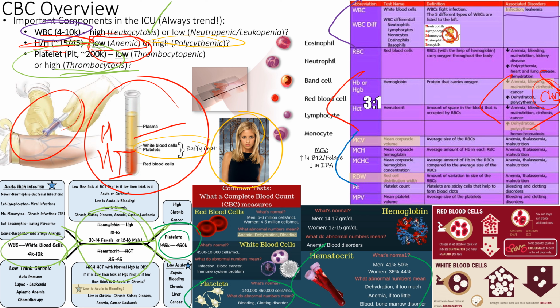So these other studies we can do to look at RBCs, right? When RBCs are low, then we start looking at these other values here, right? We ask, why are they low? That's what's going to tell us why they're low. So we look at MCV, the mean corpuscular volume. We look at MCH, the mean corpuscular hemoglobin, and then the mean corpuscular hemoglobin concentration, the corpuscle being the RBC, right? We never look at mean platelet volume unless you're looking at some cancerous kind of situation. But we talked about platelets, we talked about RBCs and white blood cells, and we'll dive deeper just a little bit on each one.